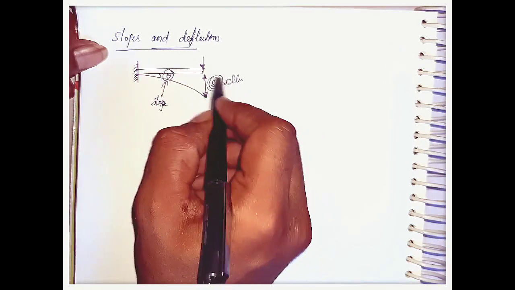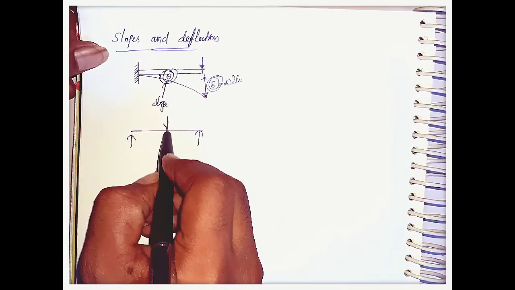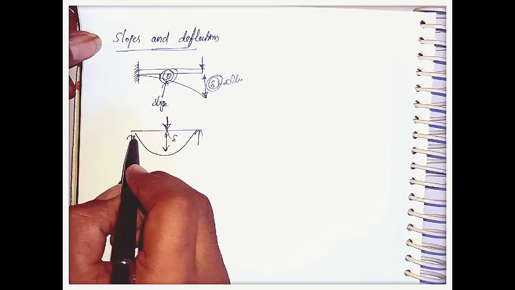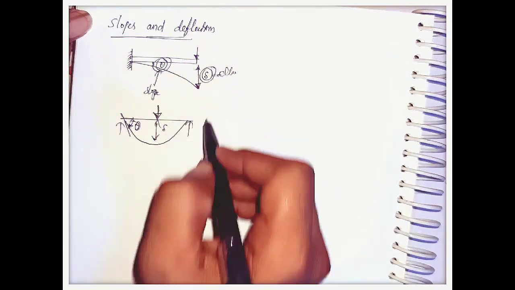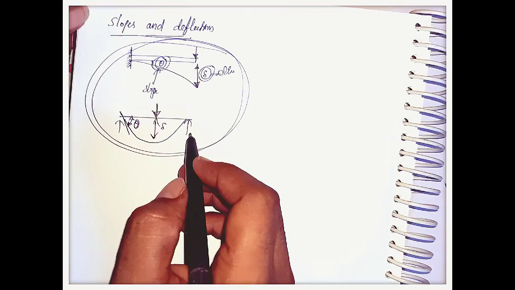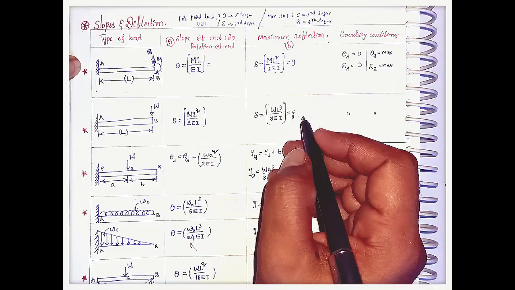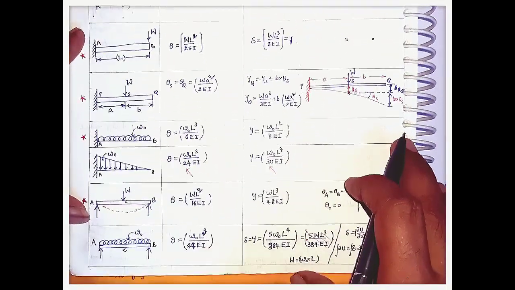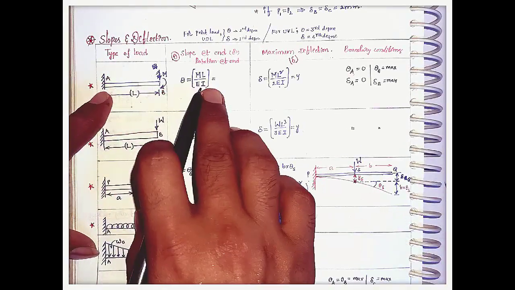Like this we should calculate the slopes and deflection. For example, if we consider a simply supported beam, load is acting like this, the beam will deflect like this. Okay, this is the total deflection, this is the angle theta, that is nothing but a slope. Okay, there are different types of beams with different types of loadings. For the analysis I just told this one. If we remember the formulas, we can easily solve the slopes and deflection questions. And these are some standard formulas you can remember without any derivation. Okay, for a cantilever beam with the moment acting, this is the slope and deflection.